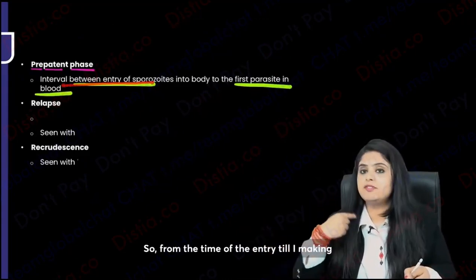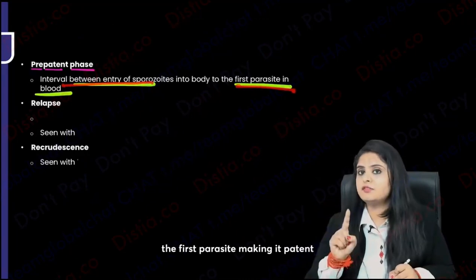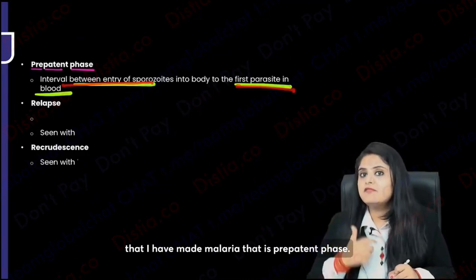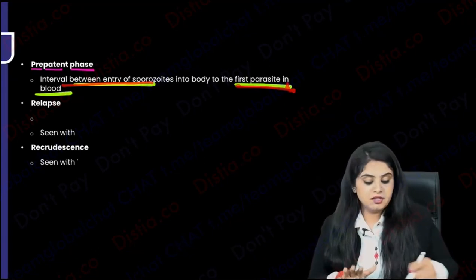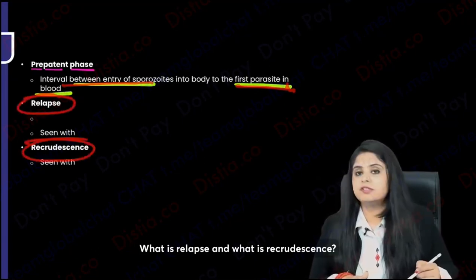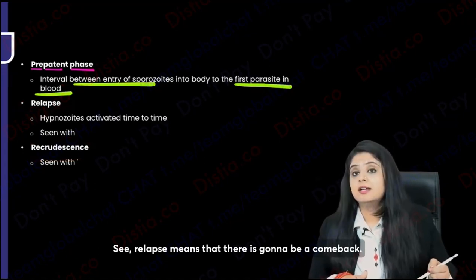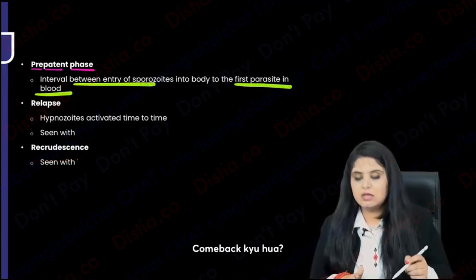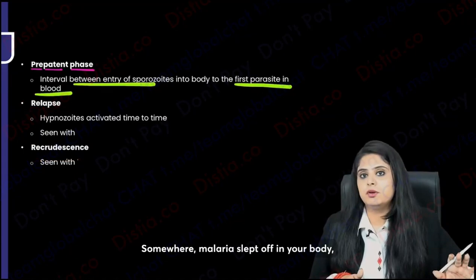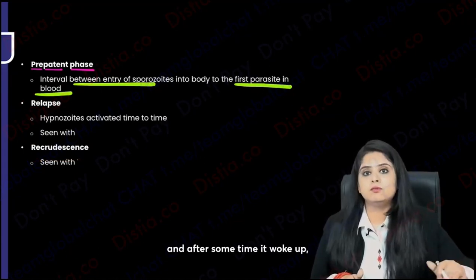So from the time of the entry till I making the first parasite, making it patent that I have made malaria, that is pre-patent phase. What is relapse and what is recrudescence? See, relapse means that there is gonna be a comeback. Relapse हुआ. Comeback क्यों हुआ? Somewhere malaria slept off in your body, and after some time it woke up.